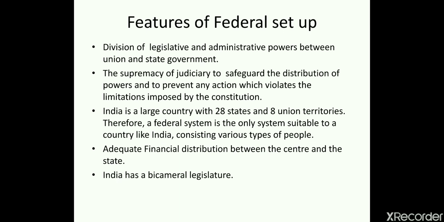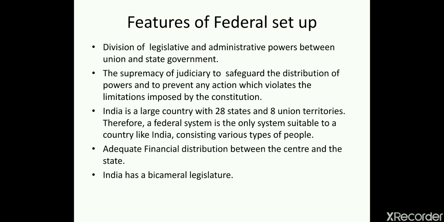This means that if any authority is trying to infringe or overpower another authority, in such a case we have our judiciary system which will definitely safeguard our interest.